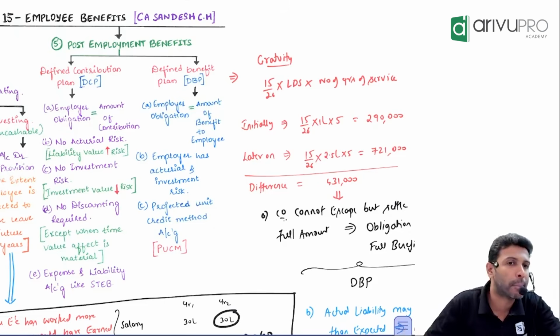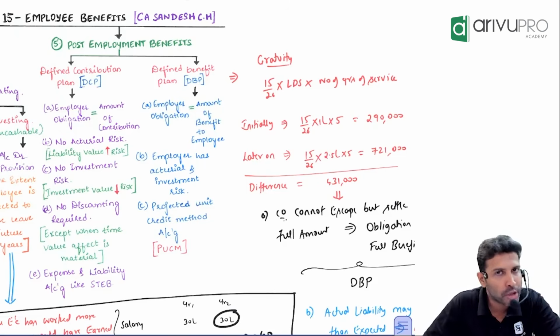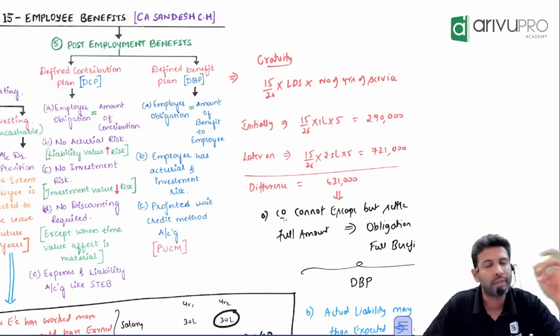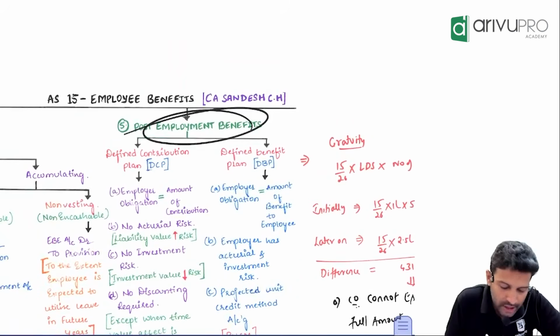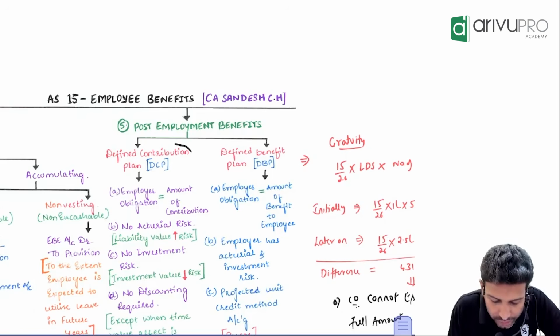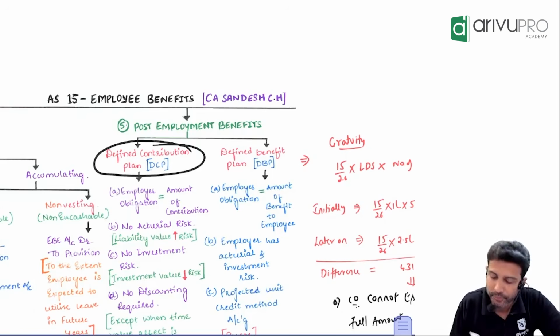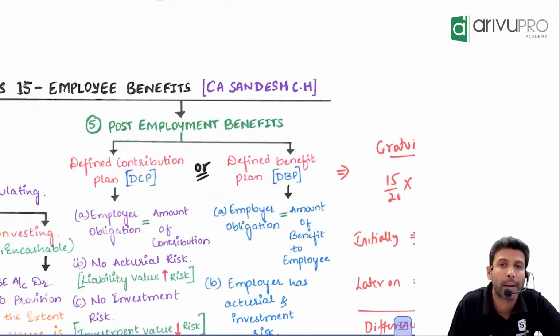This is about short-term employee benefits. Now the second one, what is the second one? Post-employment benefits, or retirement benefits. This is quite important from the examination context, both at inter level as well as at final level. So post-employment benefits are of two types: DCP and DBP, defined contribution plan and defined benefit plan.